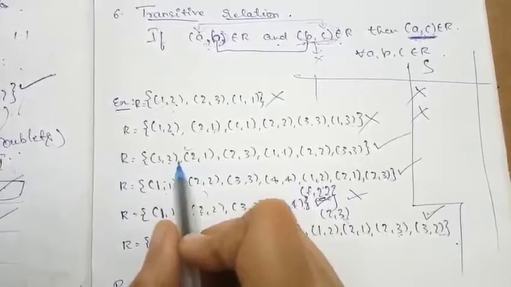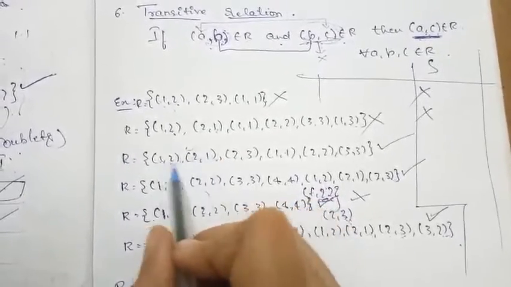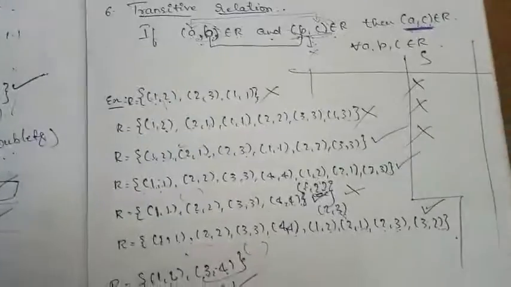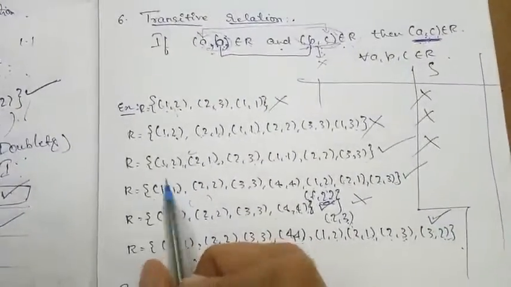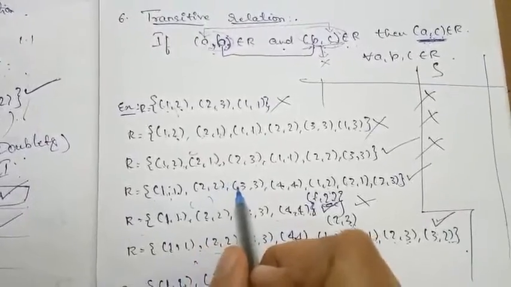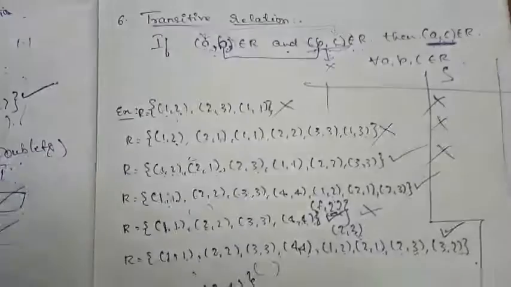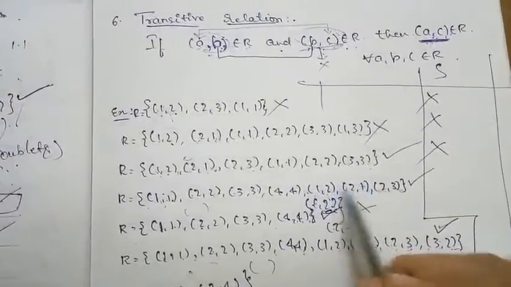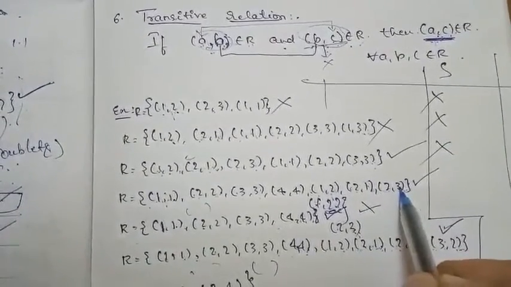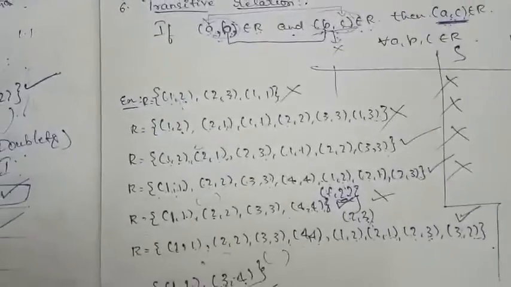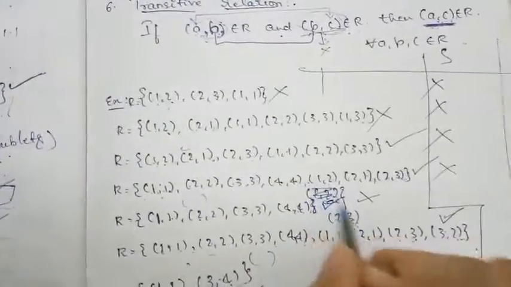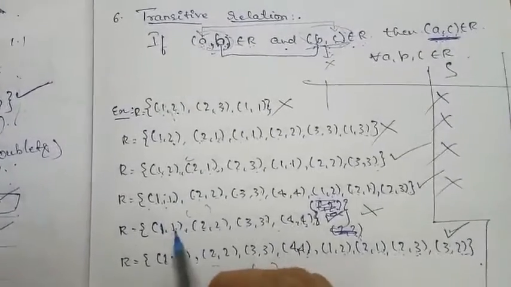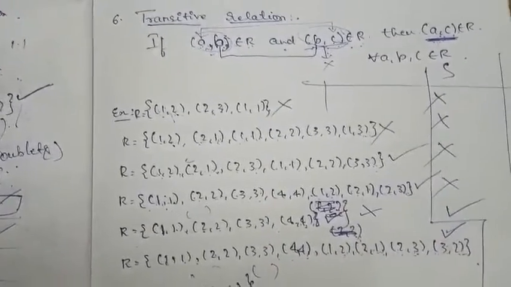Again here, 1 comma 2, reverse 2 comma 1. For 2 comma 1, 1 comma 2 is there. 2 comma 3, reverse 3 comma 2, is not there, so it is not symmetric. Again for 1 comma 1, the reverse is 1 comma 1 itself. For 2 comma 2 same, 3 comma 3 same, 4 comma 4 same. For 1 comma 2 it is 2 comma 1. For 2 comma 1 it is 1 comma 2, but 2 comma 3 is there and 3 comma 2 is not there, so it is not symmetric. For this one, I am not taking this. For each element the reverse is that ordered pair itself, so it is symmetric.